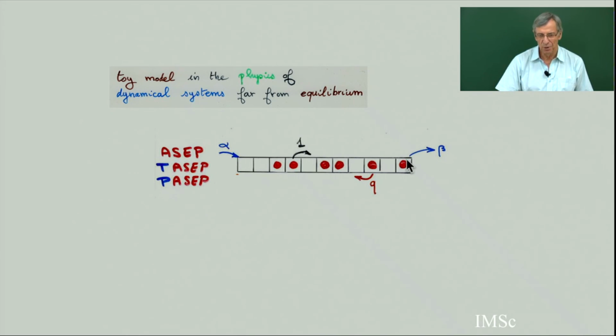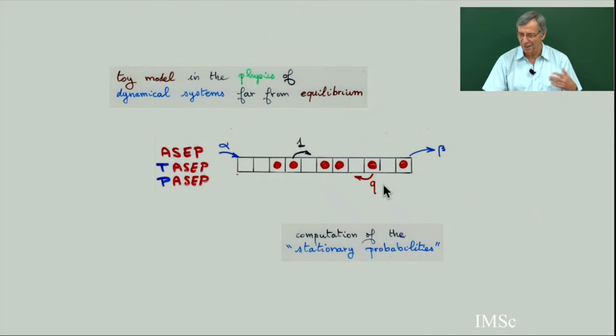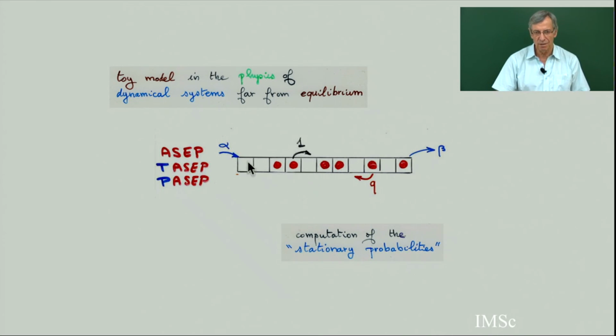And similarly, if you have chosen this wall at random, and there is a particle here, then you can get out the particle with probability beta. If this cell is empty, then you do nothing. And intuitively, there is a stationary probability. There exists a set of stationary probabilities, meaning after a very long time, infinite time, what is the probability to get a certain sequence of empty or filled cells?